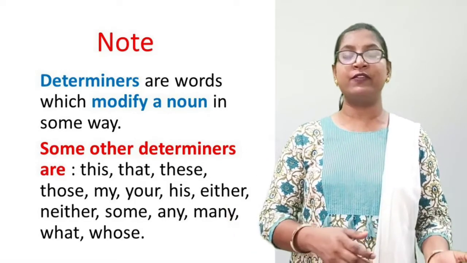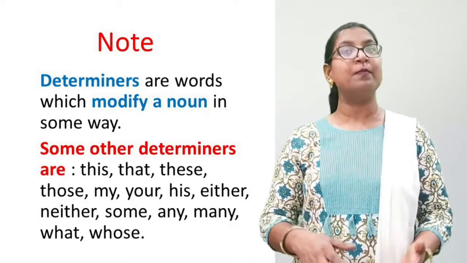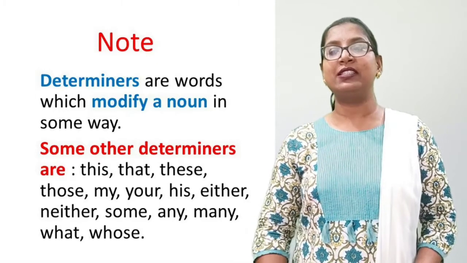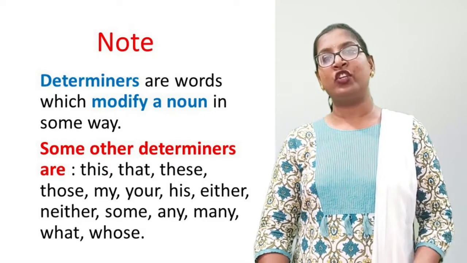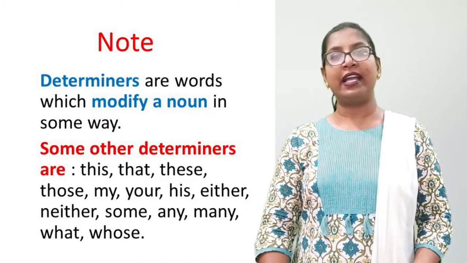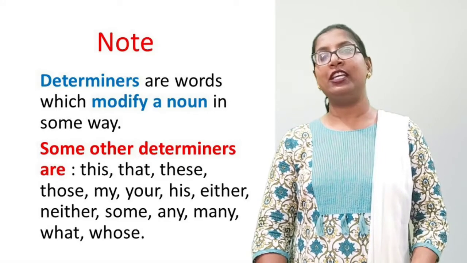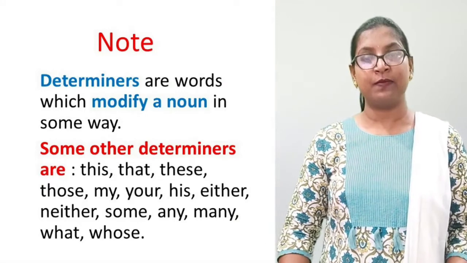Articles, possessives, demonstratives, interrogatives, all these come in determiners. Clear? For example, this, that, these, those, mine, your, his, either, neither, some, any, many, what, whose. All these are examples of determiners.